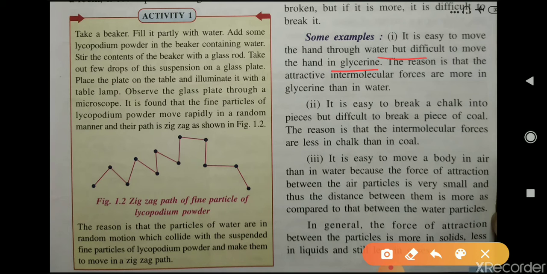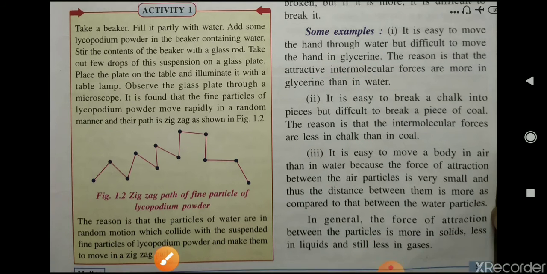The reason is that attractive intermolecular forces are more in glycerine than in water, and because of that it is easy for us to move our hand in water as compared to glycerine. Now the second one is, it is easy to break a piece of chalk into pieces, but difficult to break a piece of coal. Same, the reason is that the intermolecular forces are less in chalk than in coal.